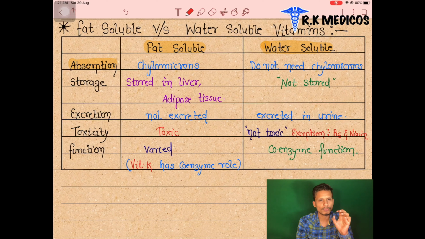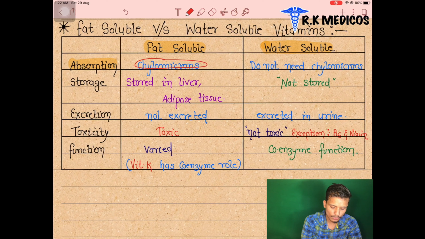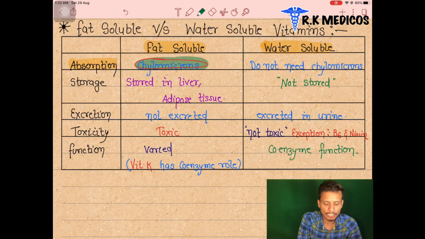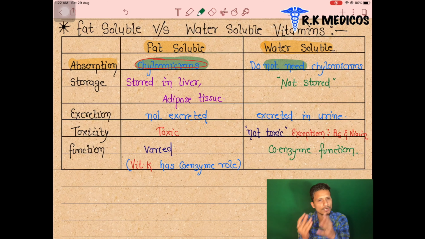First the fat particles are converted into chylomicrons, and after that they can be absorbed in our gut. But water soluble vitamins, that is B complexes and vitamin C, have no need of chylomicron because they are water soluble. They pass directly from the gut to the blood circulation.